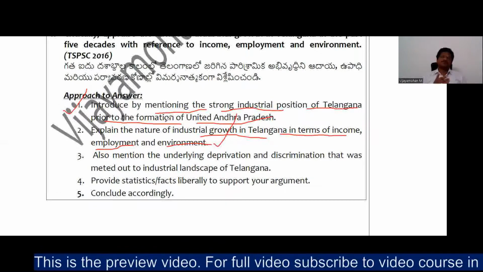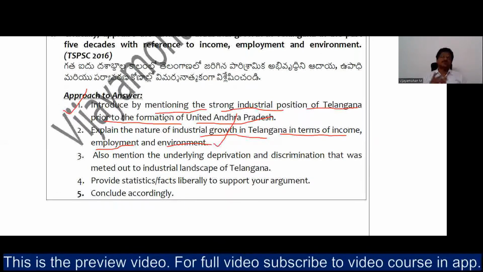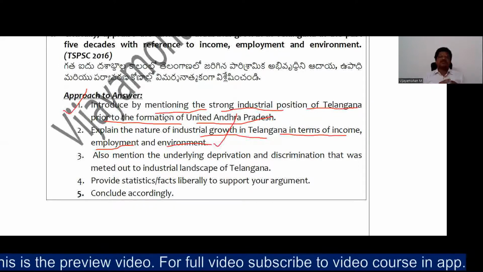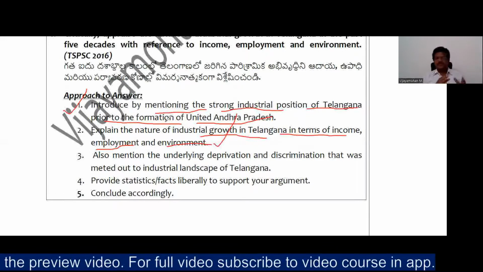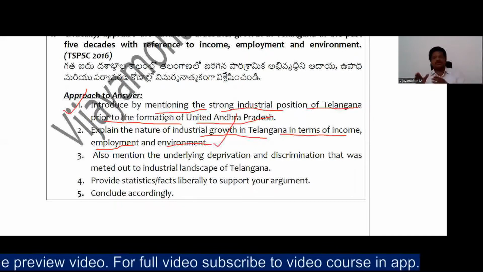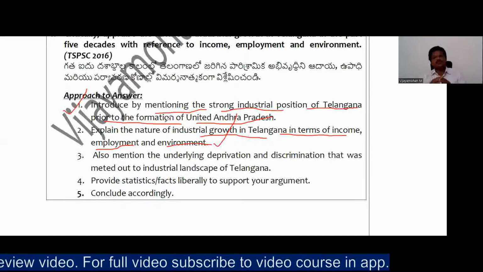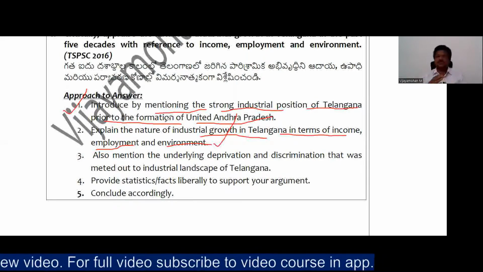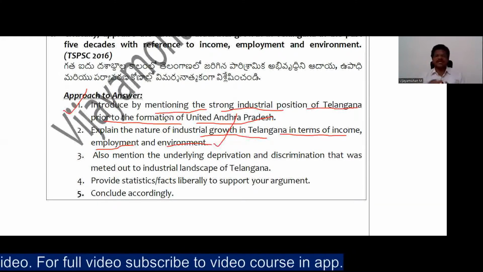Again, the transition from depending more on industry to the services sector, and how the share of the industrial sector declined during the period of 1993 to 2004-2005. Again, how it increased to 31.5% during 2010-11 or 11-12. Then again, how the share decreased.